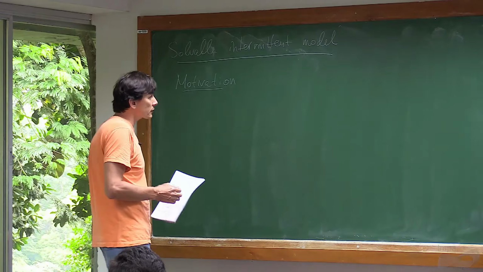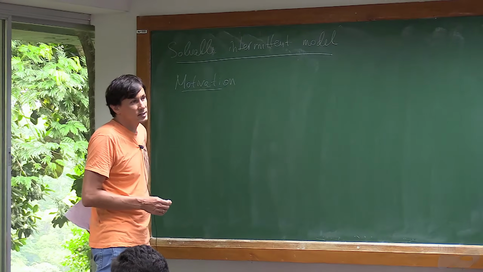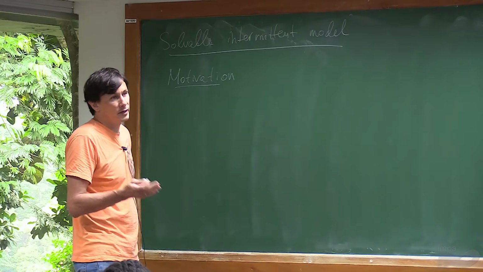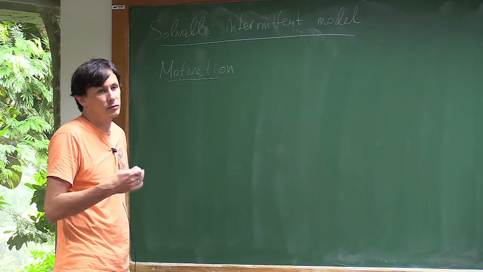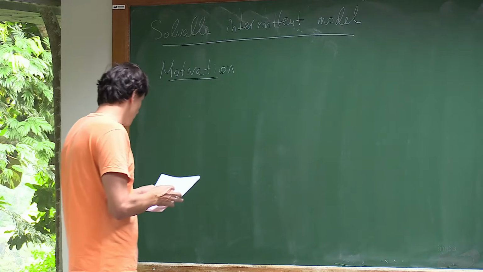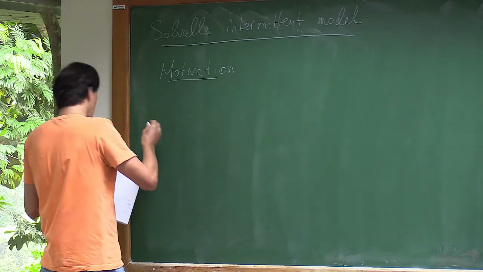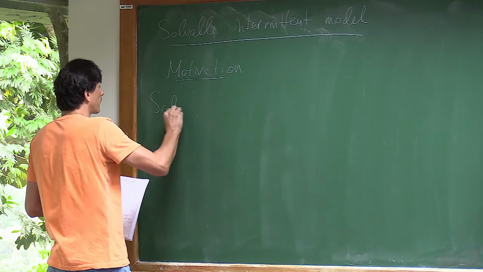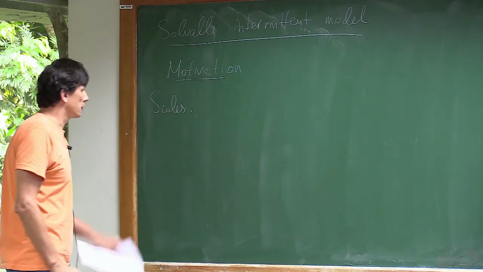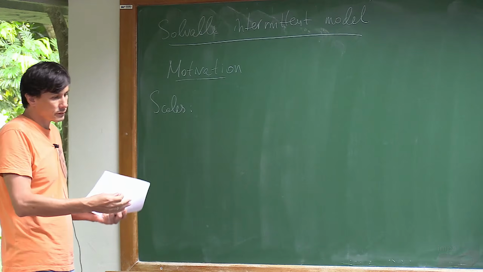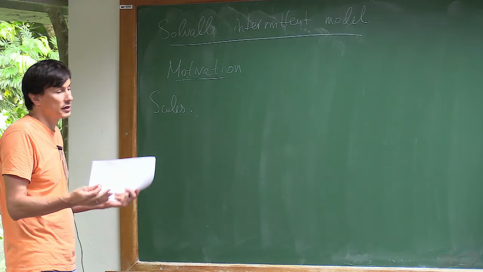However, we can simplify a bit the scaling symmetry by going from continuous symmetry to discrete symmetry. So usually this helps. So what we do, we consider scales as a geometric progression.